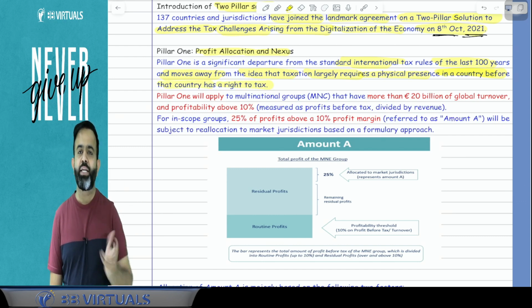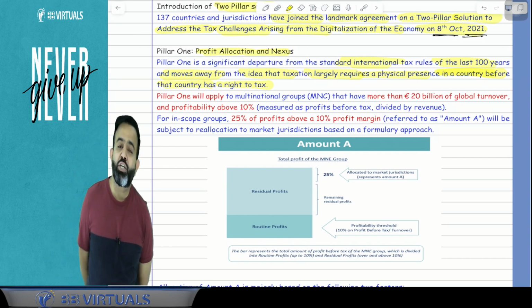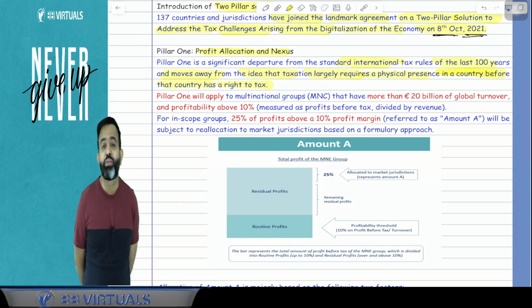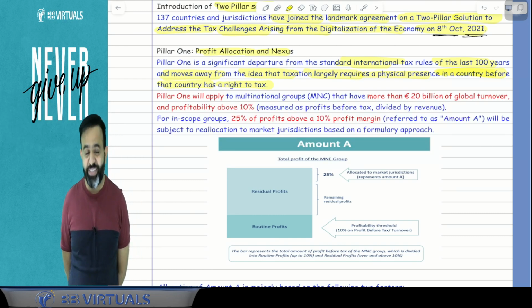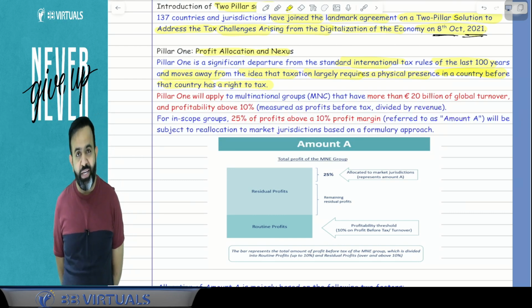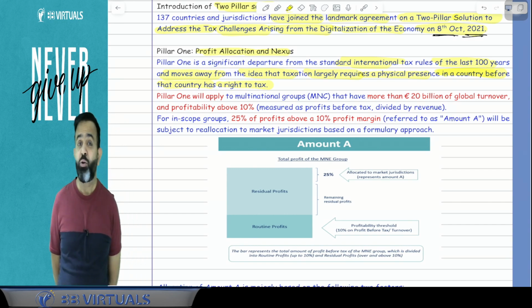So guys, for the last 100 years, a country could charge tax only when you had a physical presence in that country. But guys, now due to this Pillar number 1, even if there is no physical presence, that country can get the right to tax your income.